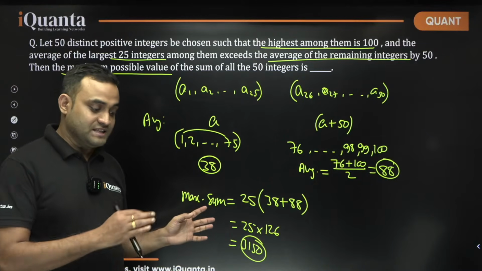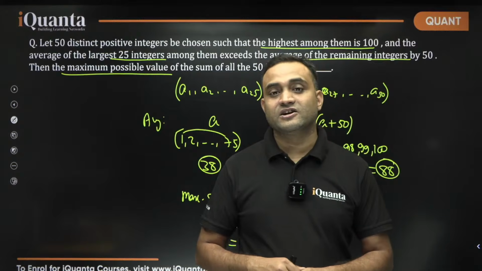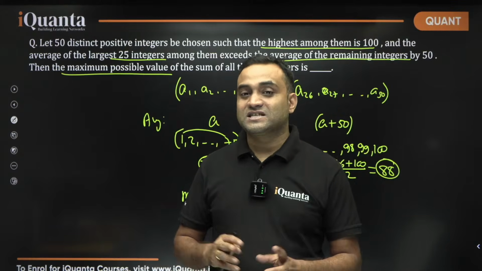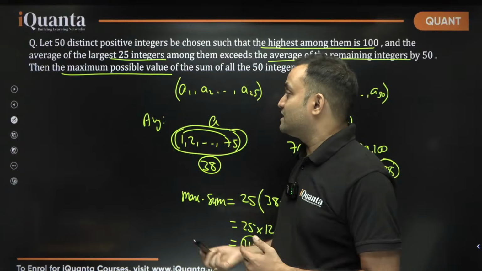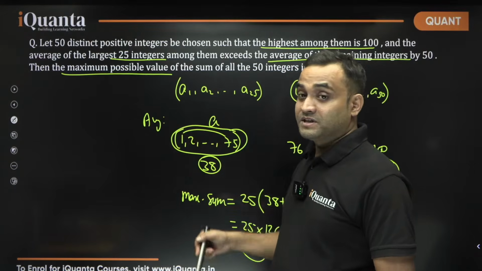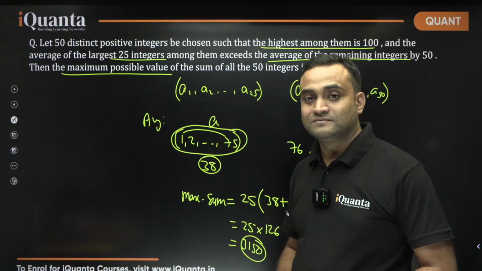So we can take 12 pairs, and one number I can take as 38. So the maximum difference between any two numbers in this group, such that the maximum sum is achieved, will be 74.